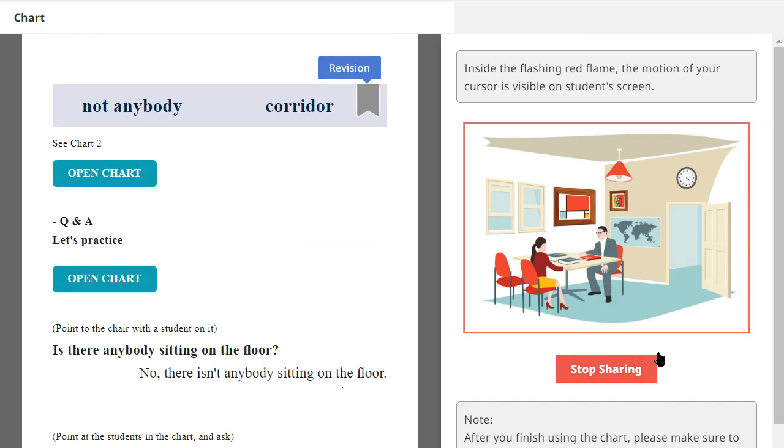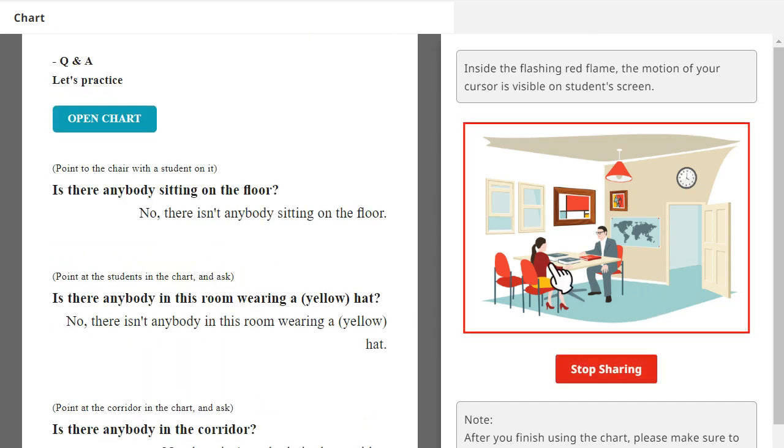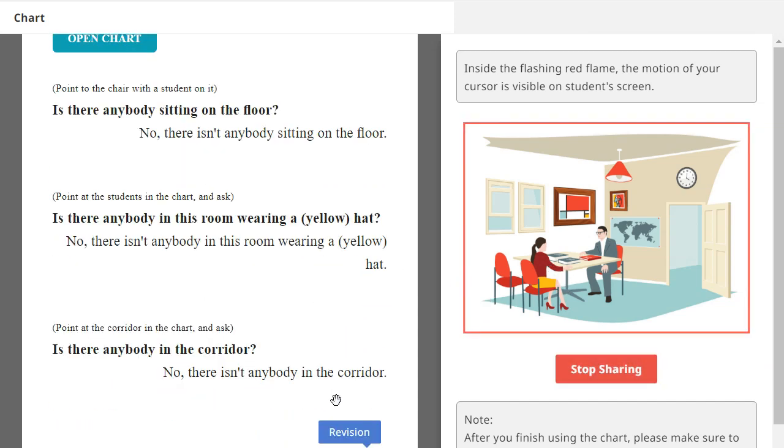Is there anybody sitting on the floor? No, there isn't anybody sitting on the floor. Is there anybody in this room wearing a hat? No, there isn't anybody in that room wearing a hat.